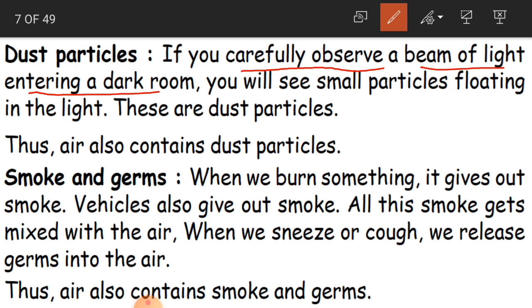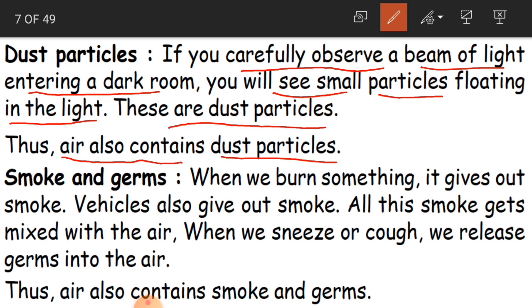You can see very small dust-type particles floating in the light. That is why they are called dust particles. So we can say that air also contains dust particles.